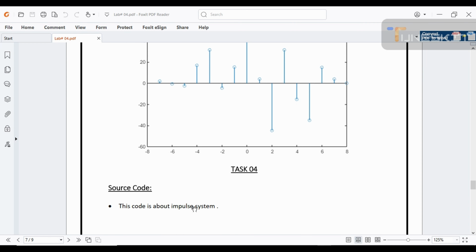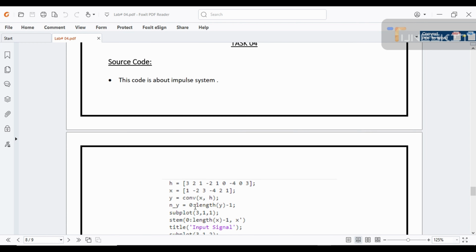Now moving to our task 4, which is the final task of this lab number 4.